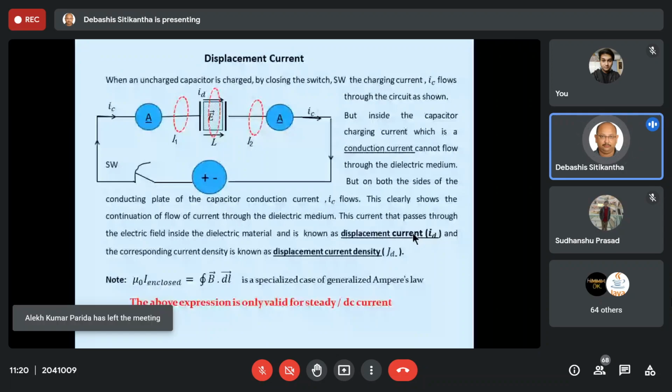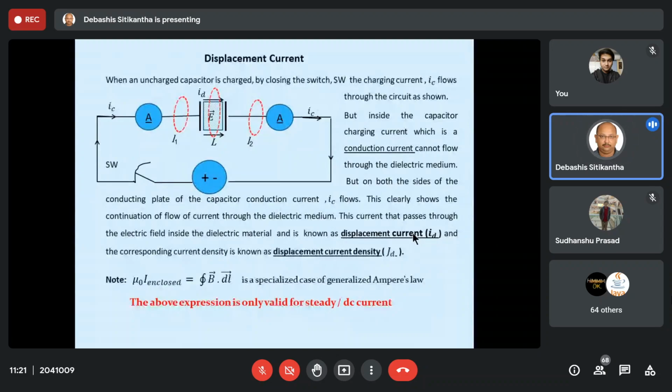If there is an insulating medium, whether a dielectric or free space, between the two plates of the capacitor, then when you charge it, the energy supplied from the source is transferred into the capacitor and stored in the form of electric field energy.